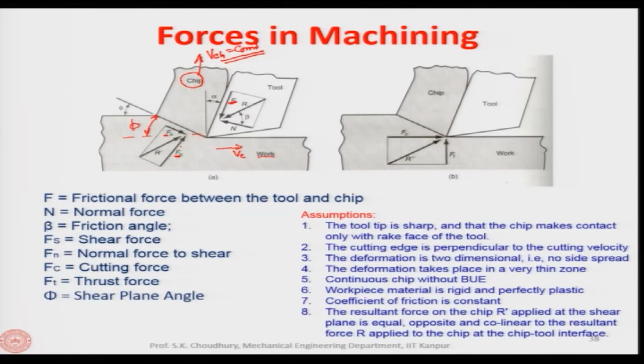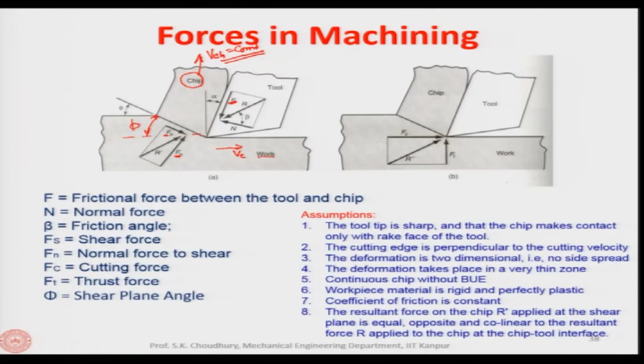Now, we have 4 components: F the friction force, N the normal force, Fs the shear force, and Fn normal to the shear force. During machining, when phi is altered, and therefore alpha is altered, the directions of Fs, Fn, F and N will change. What I mean to say is that during machining, the power consumption can fluctuate.